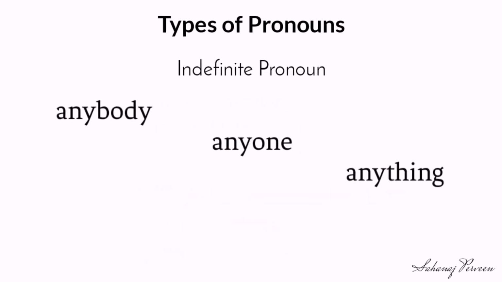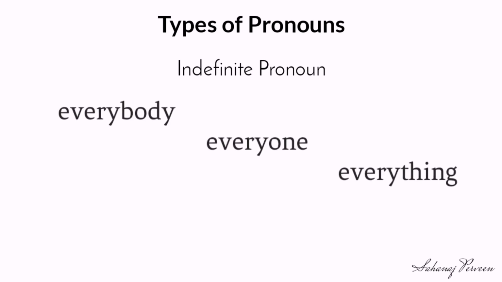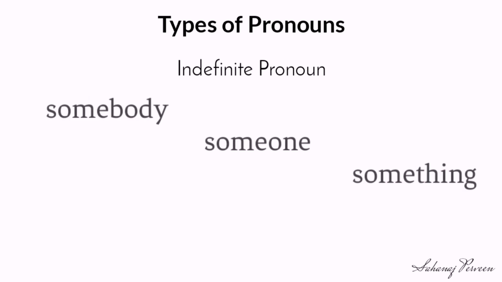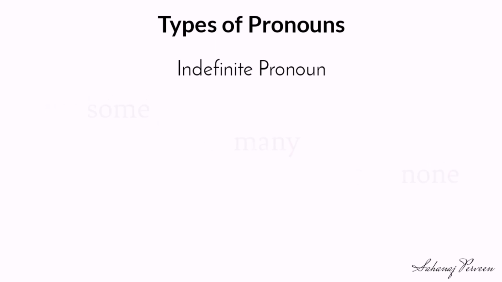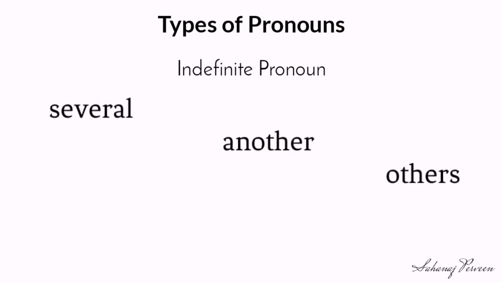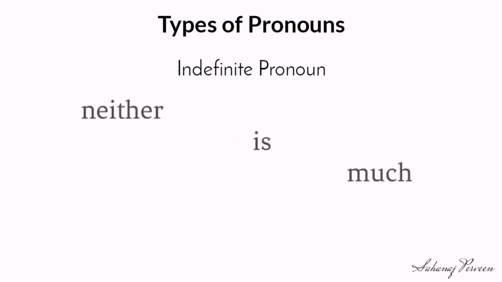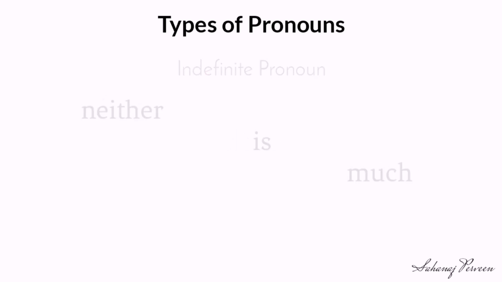Some examples: anybody, anyone, anything, everybody, everyone, everything, nobody, no one, nothing, somebody, someone, something, some, many, none, few, both, all, several, another, others, few, little, either, neither, much.